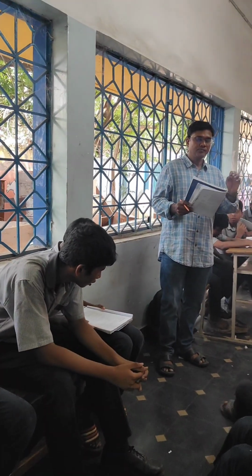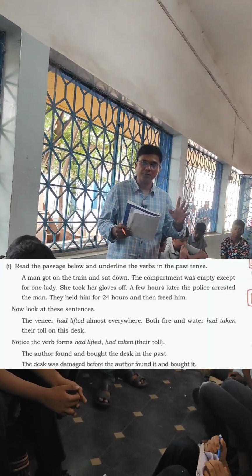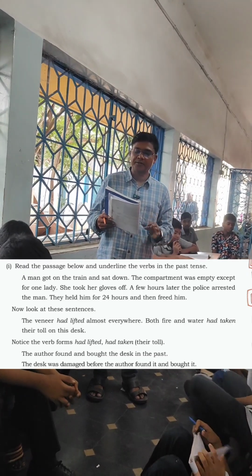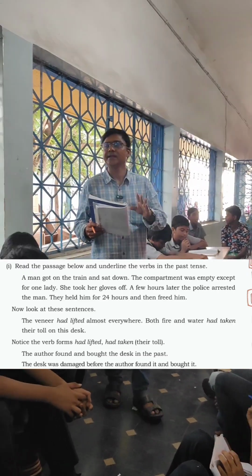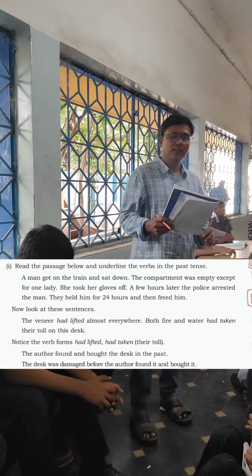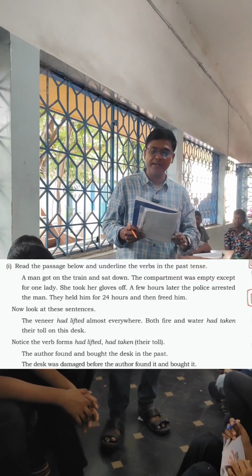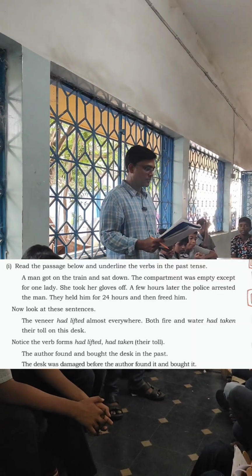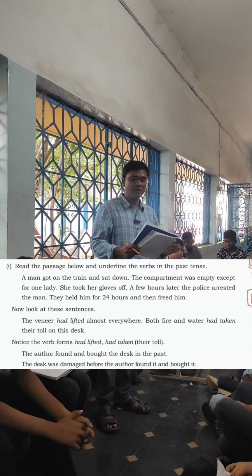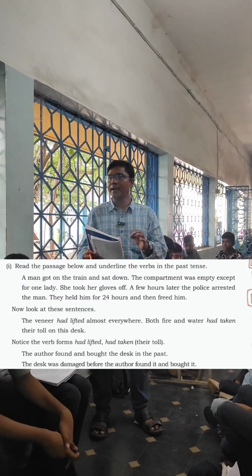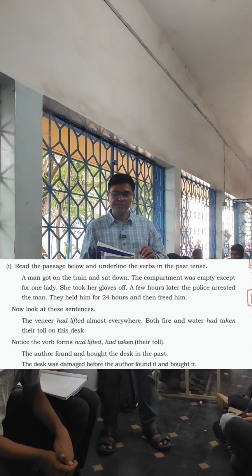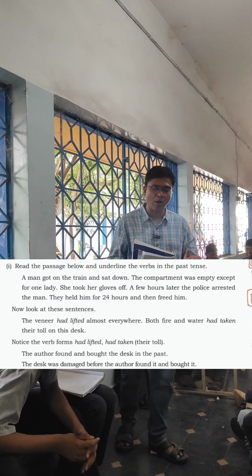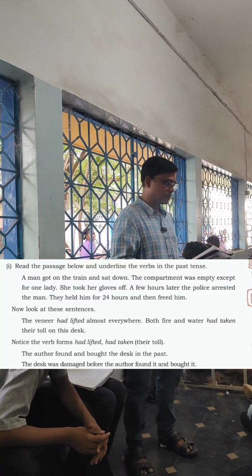Now. A man got on the train and sat down. The compartment was empty except for one lady. She took her gloves off.